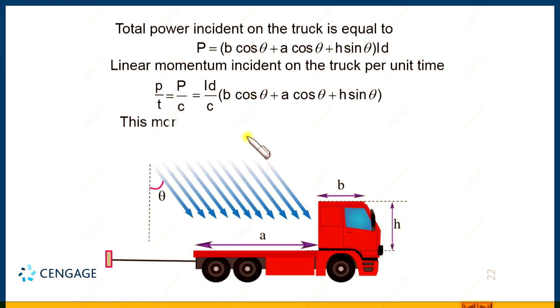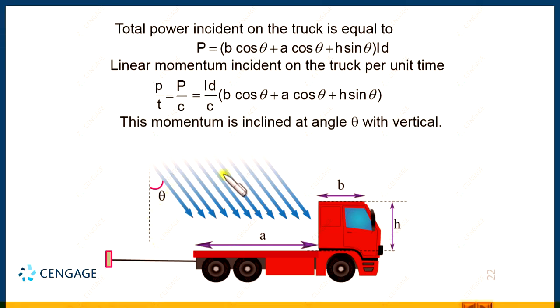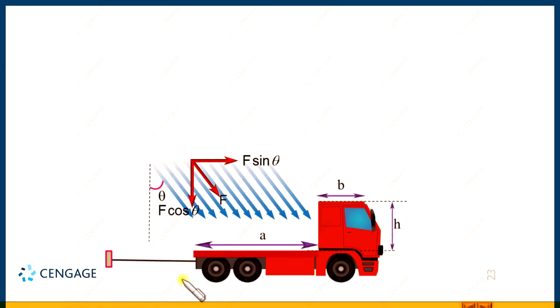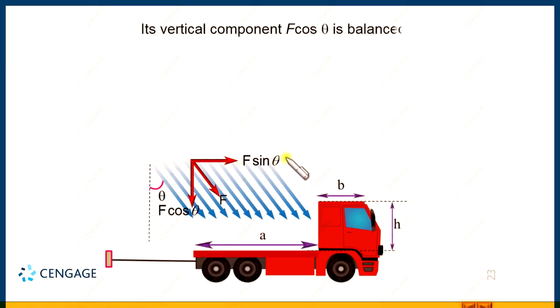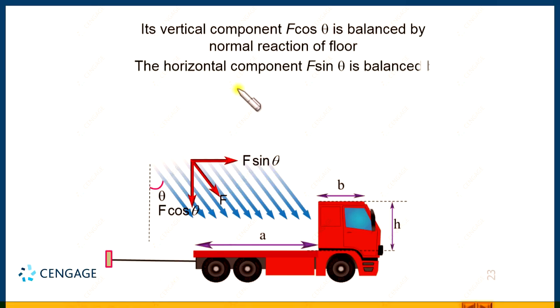of the force will be equal to sine component of the force. We can make the free body diagram. This is the total force, this is the horizontal component, this is the vertical component, and we know vertical component F cos theta will be balanced by the ground normal reaction, and this will be going to be balanced by the tension force. So, this is the force F sin theta and this is the tension force, right, horizontal component.